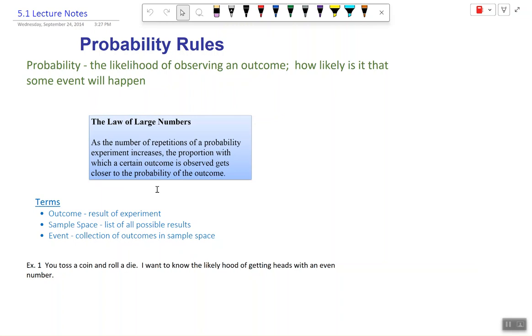Let's discuss some terms that are kind of important for us as we look at this idea. First, we have an outcome. Now, that's going to be the result of our experiment, whether I flipped a head or a tail. Sample space, we'll see sample space as all of the possible results that could happen in my experiment. So in the case of our coin flipping, our sample space consisted of either a head or a tail. And then the event is what I'm actually looking for, or that collection of outcomes from our sample space.